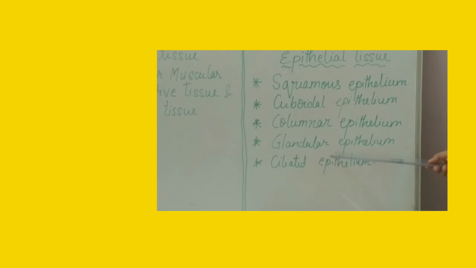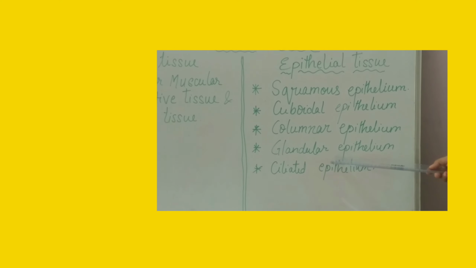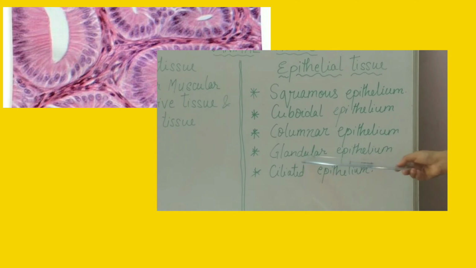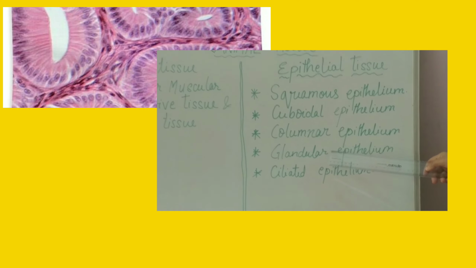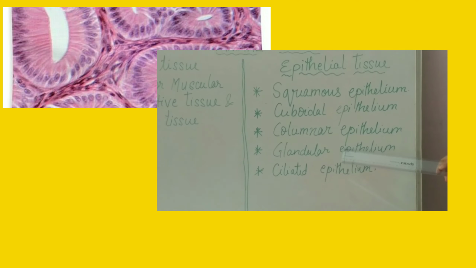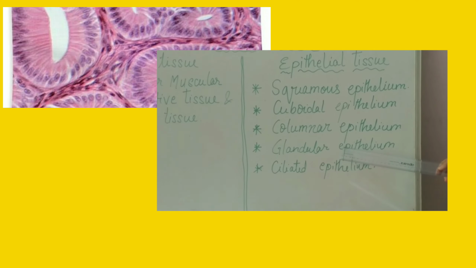Now the fourth one, glandular epithelium. As the name indicates, the word gland is there. This one is just a modified form of columnar epithelium and helps in secretion.